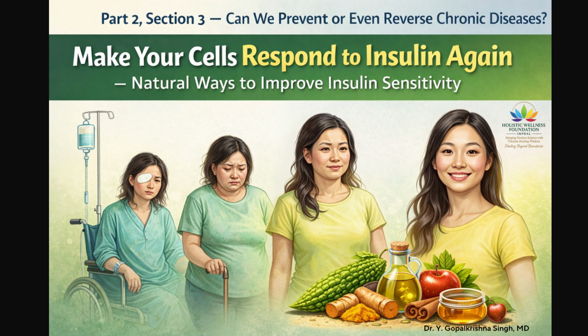Similarly, stroke can occur suddenly. A person who was previously independent may suddenly lose the ability to walk, speak, or perform daily activities. Recovery may be partial. Some individuals remain dependent on caregivers for years. This creates emotional strain for the patient and the family.